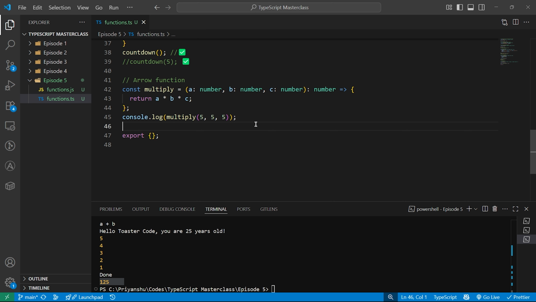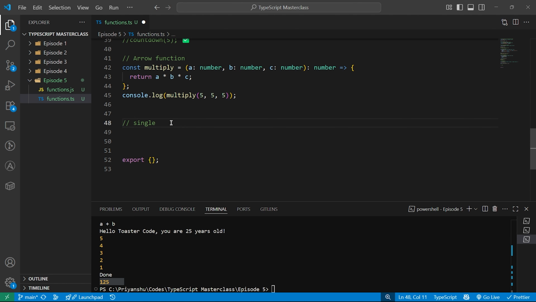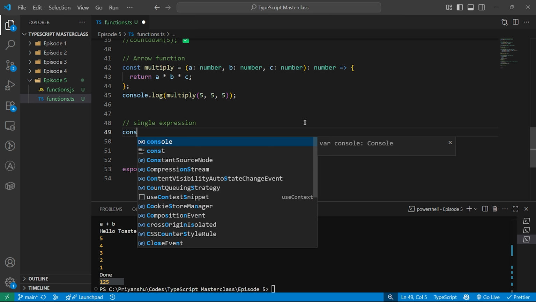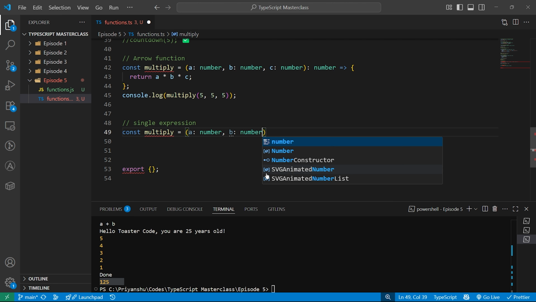If you have to write a single expression function, hope you know what is a single expression arrow function and all. If you don't know this, check out my JavaScript playlist. Single expression. Okay, how do you write this? Let me show you. It's just a shortcut version of the same one above. Okay, const multiply, and here I will do a number, b number.